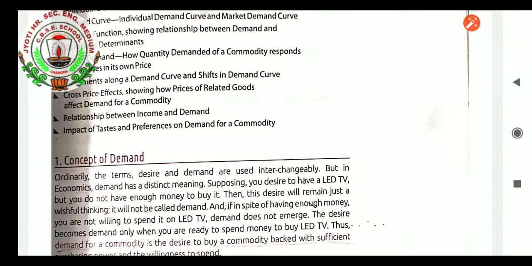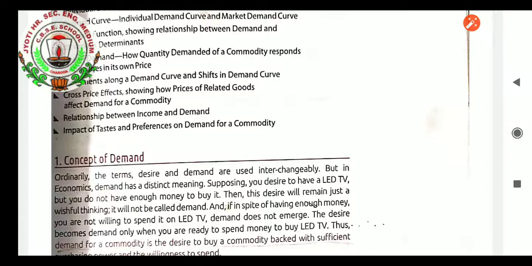Concept of demand. Ordinarily the terms desire and demand are used interchangeably, but in economics demand has a distinct meaning. Suppose you desire to have an LED TV, but you do not have enough money to buy it. It is just your want, not a demand. This desire will remain just wishful thinking.